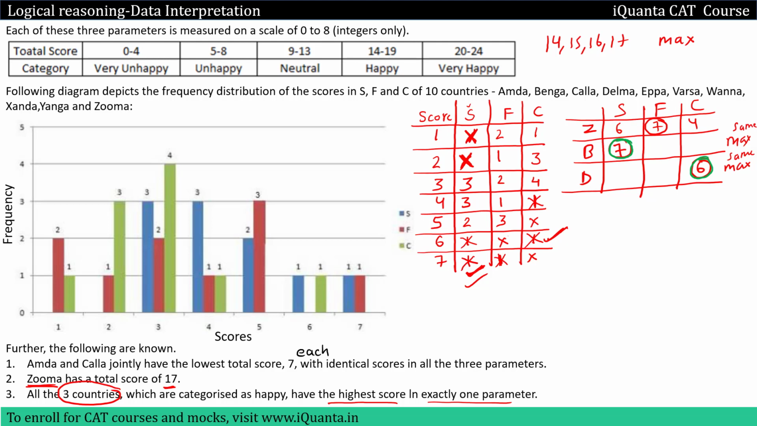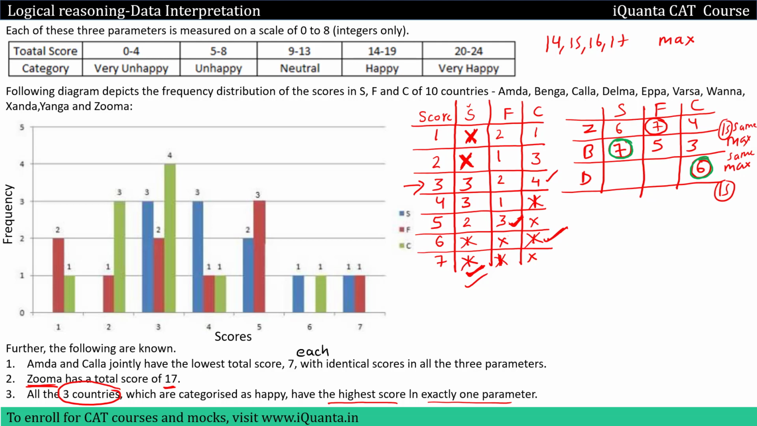Let me maximize the score of B. What is the maximum possible score that I can give to B in F? Only a score of 5 can be given, so I'll write 5 over here. What can be the maximum possible score that can be given to C? It is a score of 3, so I'll give 3 over here. 7, 5, 12, 12, 3, 15, so I'll write 15 over here. That means D will also have a score of 15 in total.